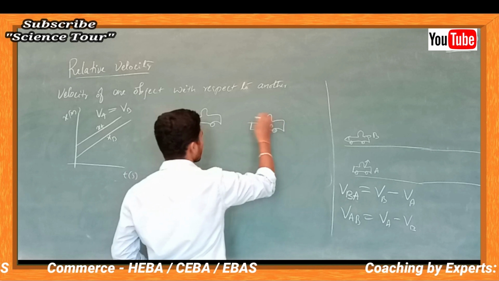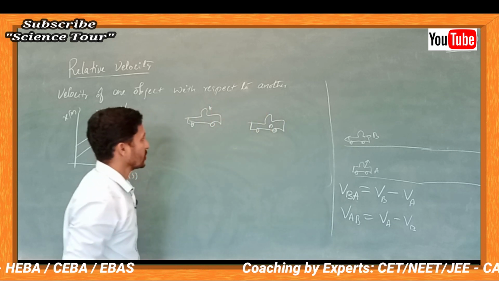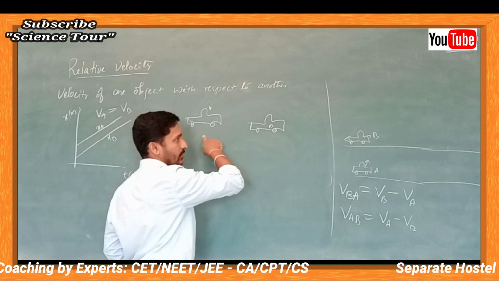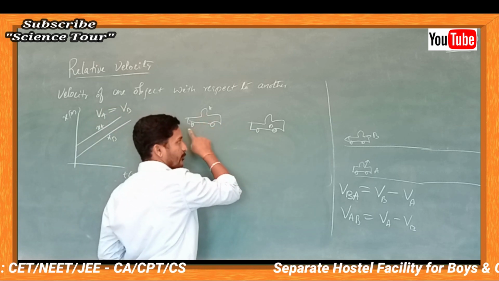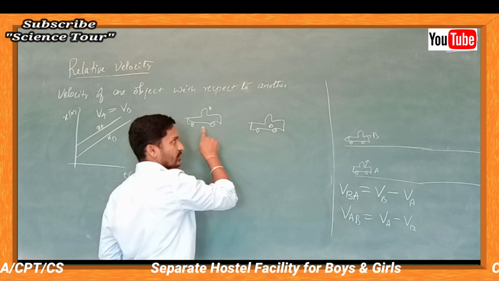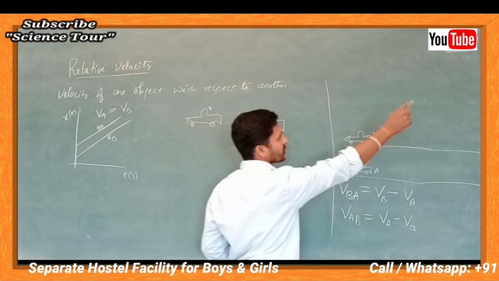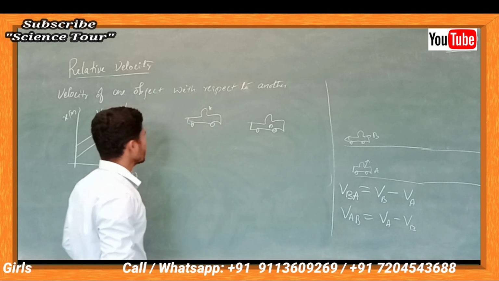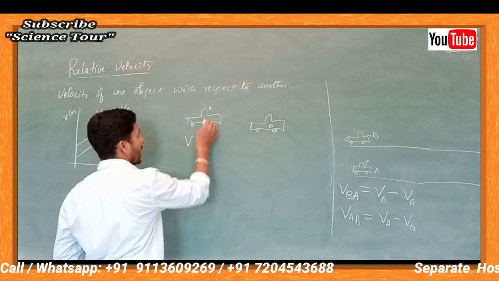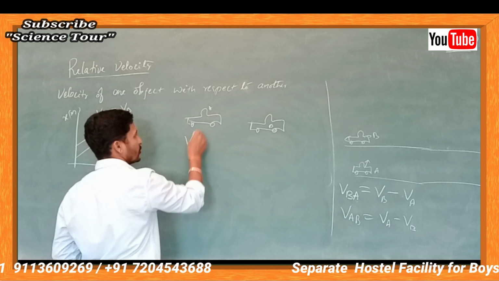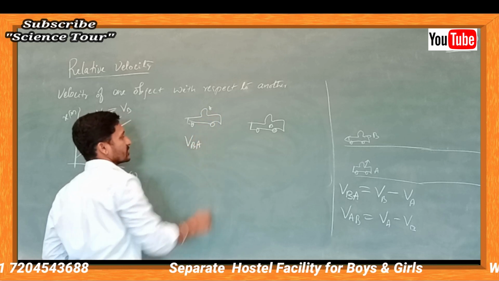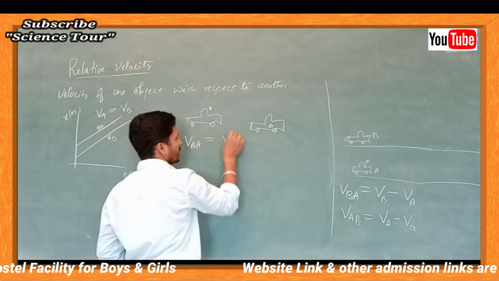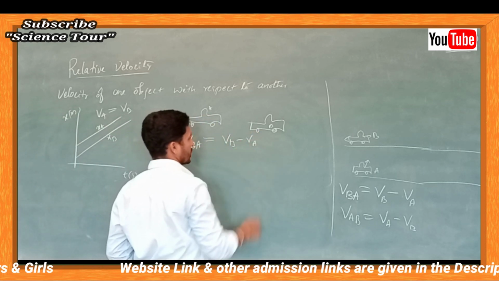B is, A is. Velocity of B with respect to A. What you are doing? You have to overtake, means you have to increase the velocity, and after that you have overtaken and you are going away. Then what is the velocity? As you have observed, you are observing, so velocity of B with respect to A is VB minus VA.